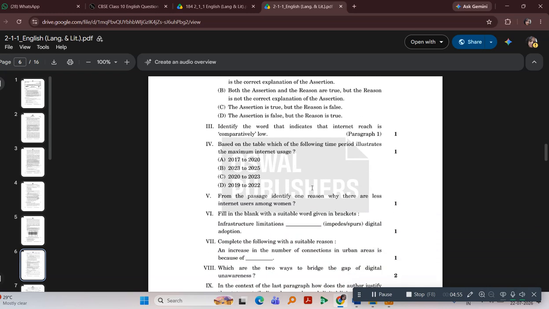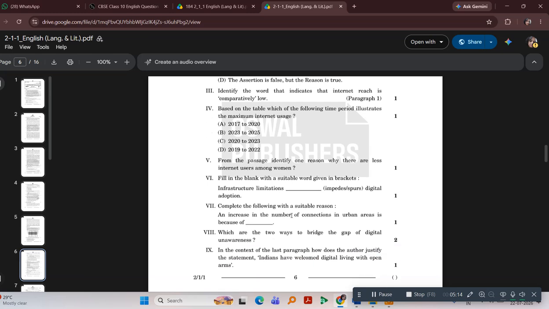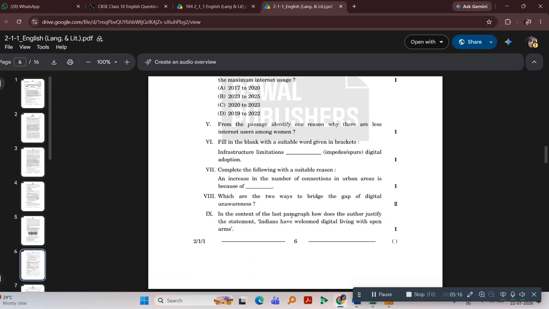Now, the sixth question. Fill in the blank with the suitable word given in the bracket. Infrastructure limitation impedes digital adoption. Impedes is the correct answer. Now the seventh question is: complete the following with suitable reason.